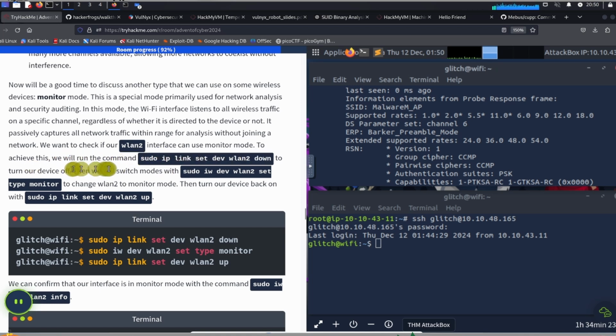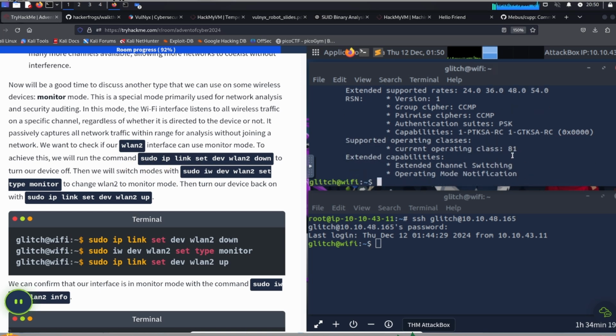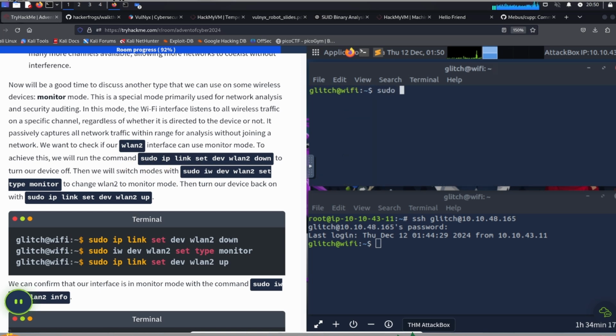to achieve this, we will run this command. So let's run the command. It is sudo ip link set dev wlan2 down to turn our device off. Okay. After we do that, we will then switch modes with sudo iw dev wlan2 set type monitor.